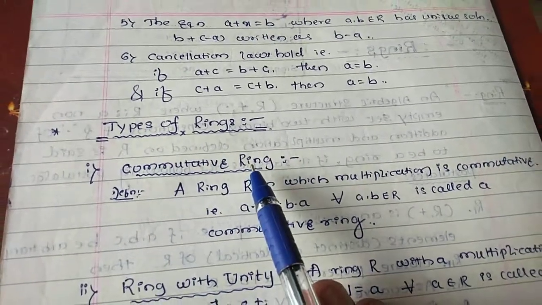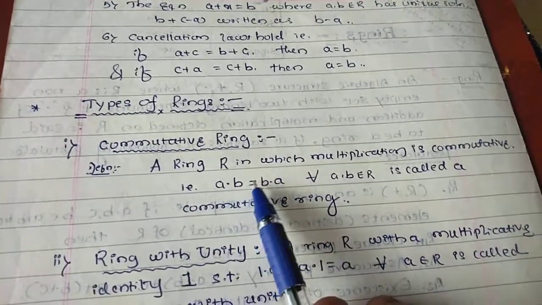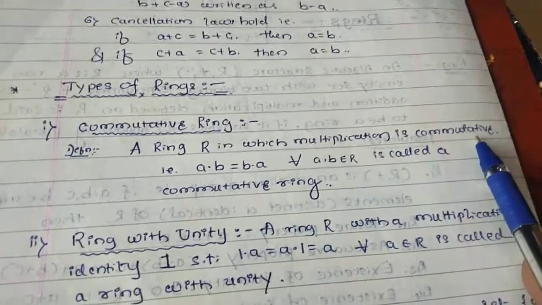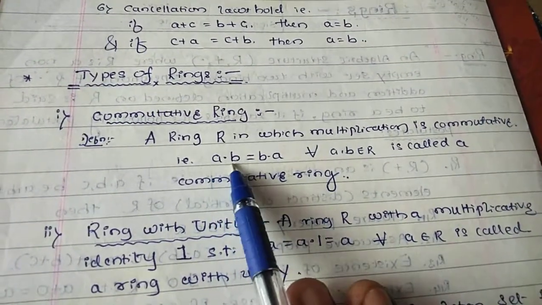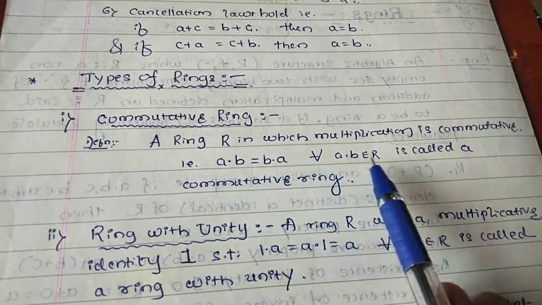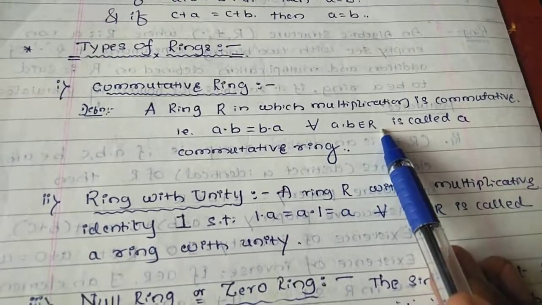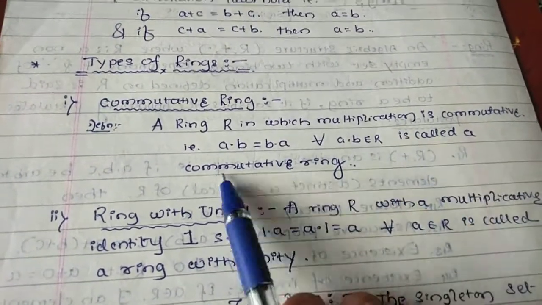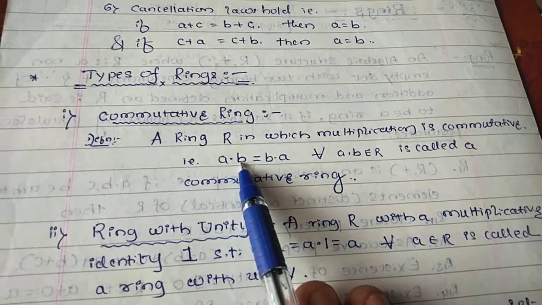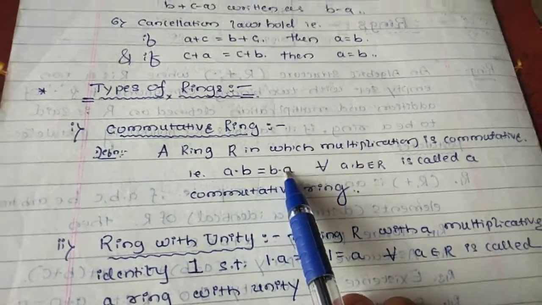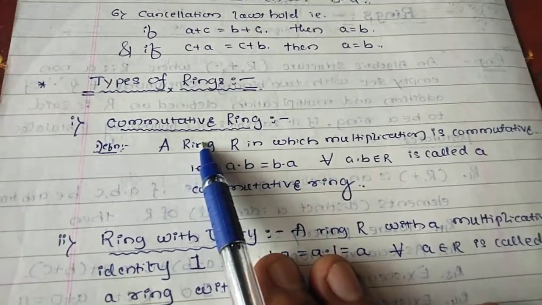First one is a commutative ring. A ring R in which the multiplication is commutative, that is a into b equals b into a for every a, b belonging to R, is called a commutative ring. Definitions must be to the point.